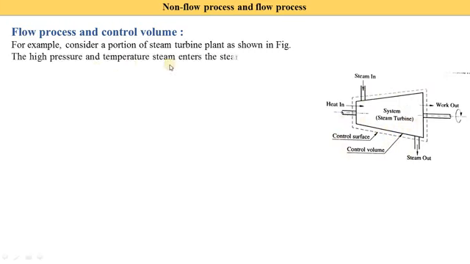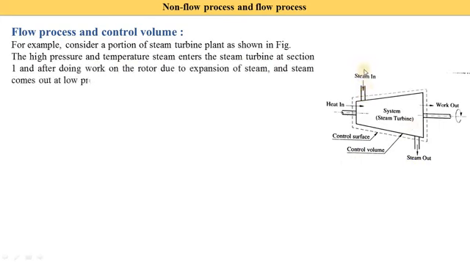The high pressure and temperature steam enters the steam turbine at section 1. So here it is section 1. In the image it is not mentioned, but here we consider it as section 1. After doing work on the rotor, due to the expansion, the steam comes out at low pressure at section 2. Means steam enters here, applies some energy on the rotor and the rotor starts to rotate the shaft, and after doing the work the steam leaves from this section. Here the steam out at section 2 is indicated.